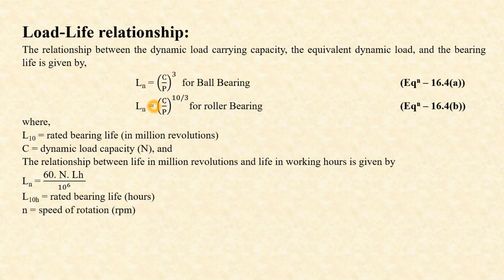After that, we can also convert this life of the bearing, which is in millions of revolutions, to hours. With the help of this equation, Ln is equal to 60 into N into L10H upon 10 raised to the power 6. This is not LH, this is L10H. L10H means the life of the bearing with respect to 90% reliability. Here N is the revolutions per minute.